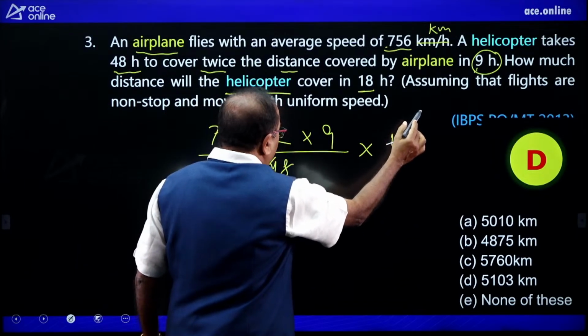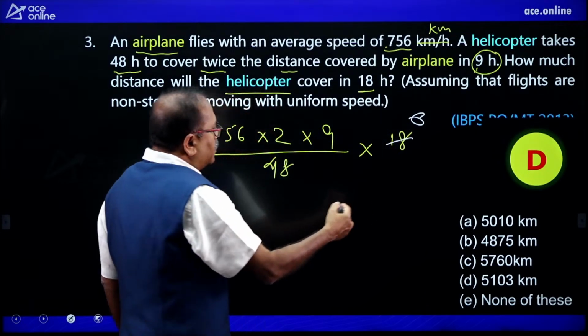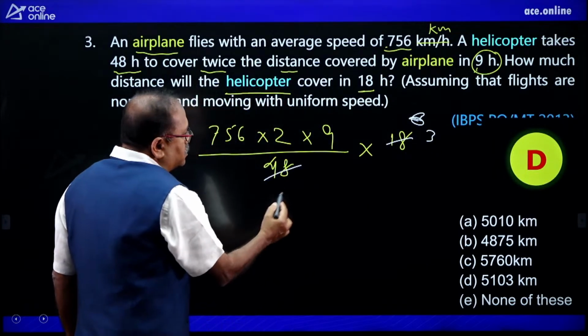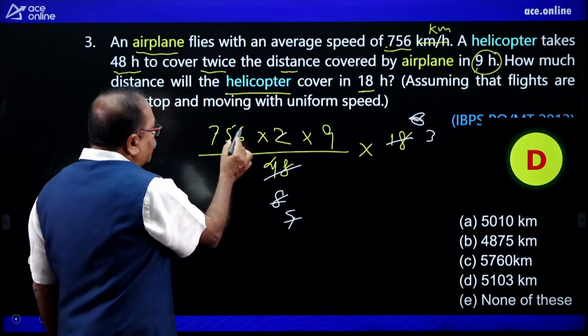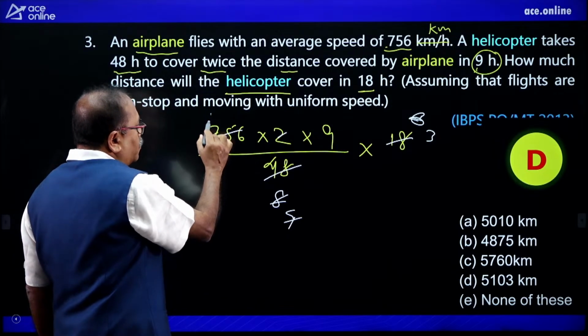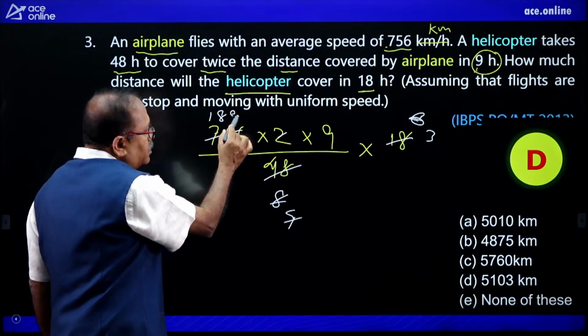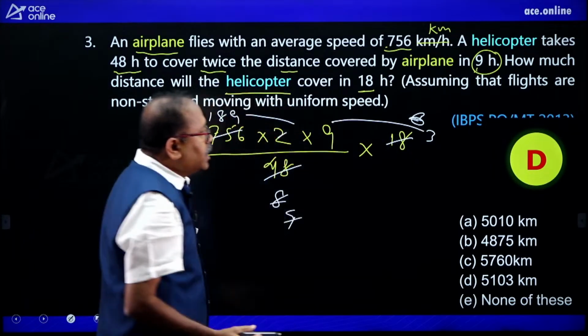Yes, it's getting cancelled by 6 over here. With 6, how many times? It is 3 times, and this is 8 times, and this is 4 times, and with 4 this one is 4 1, and 4 8 is 32, and 4 9 is 36. The product of this into this is your answer.